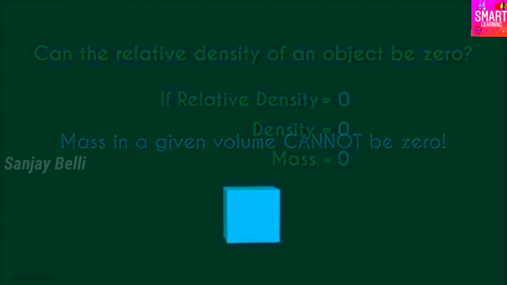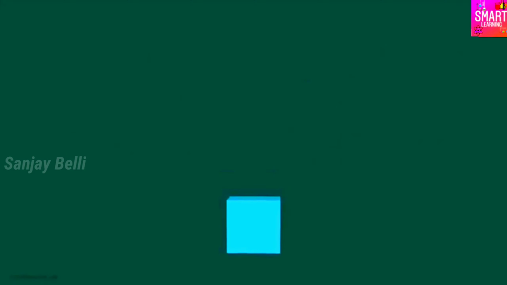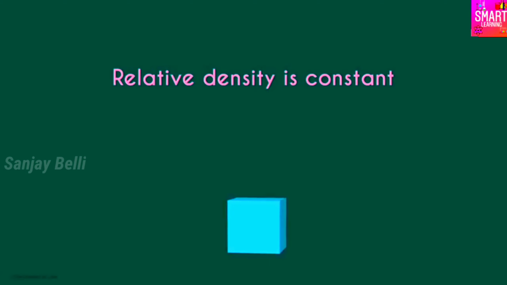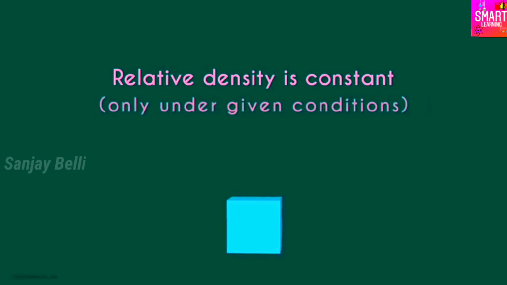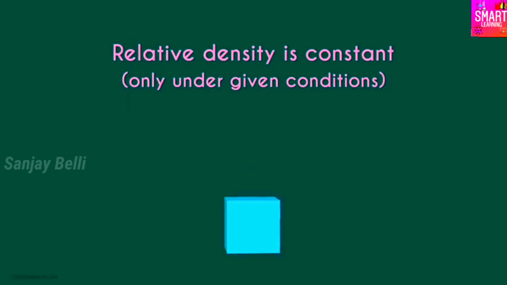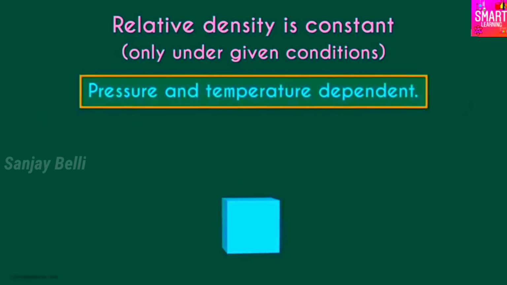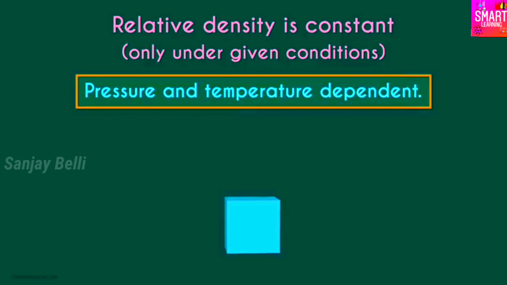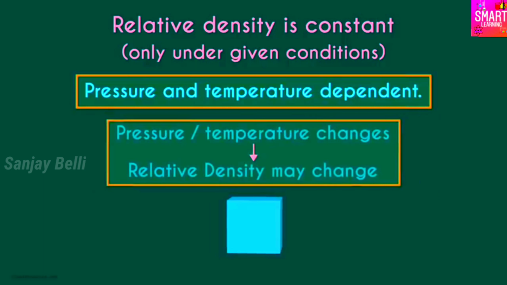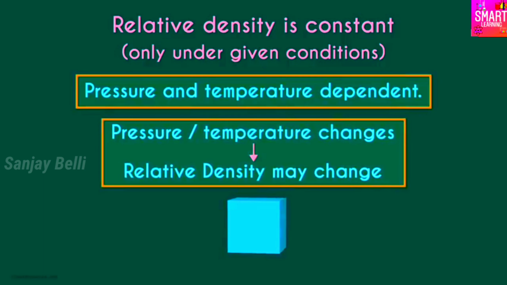And you should also know that relative density is constant only under given conditions. It is pressure and temperature dependent. The same substance can have different relative densities under different pressures or temperatures.